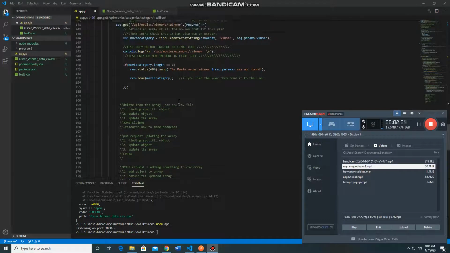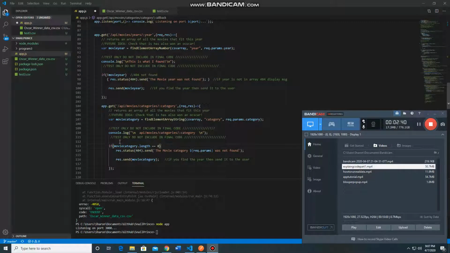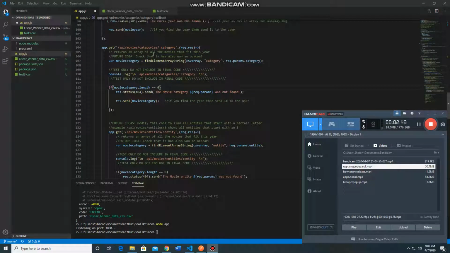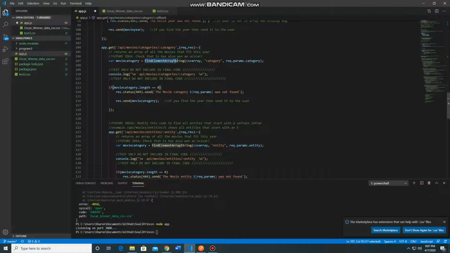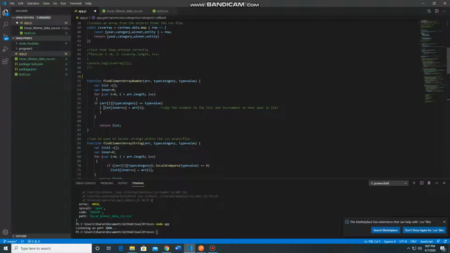So delete, basically the idea is you're probably modifying, let's just say they want to search according to entity or category, I'm guessing. So I'd probably use this to find, so I'd modify this find element array string. I make a copy of it. And this time, instead of when I do find a match, I'd probably just delete it from my array somehow. So I'd research how to modify the array and remove it. So you could set all the categories equal to 0 or do something like that and then decrease the array size. But you're going to do some research on how to do that efficiently. But that's the gist of what to do with the delete function.